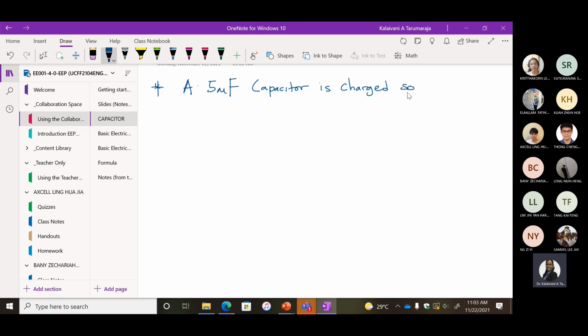Okay, I hope you can read my handwriting here. A 5 microfarad capacitor is charged so that the P.D., you need to know what they mean by the P.D., between its plates is 800 volt.